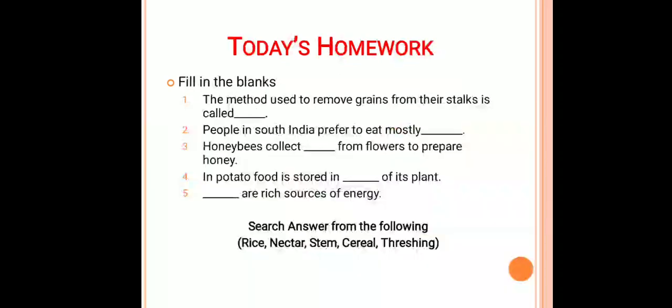Now I had given you homework in which I had given you some fill in the blanks. You can fill these blanks easily by using the hint given below. So thank you. That is the completion of the chapter.